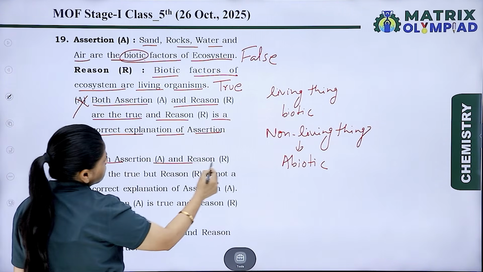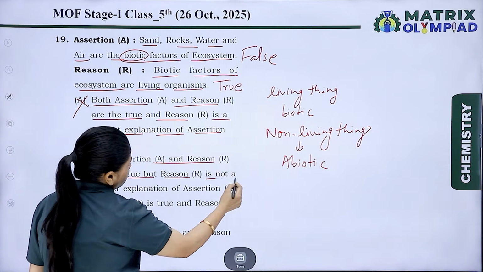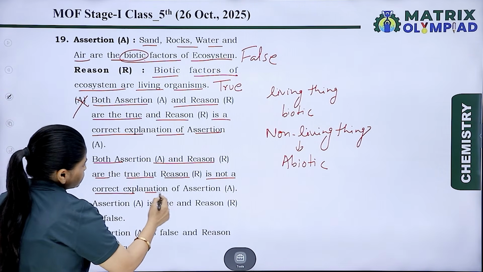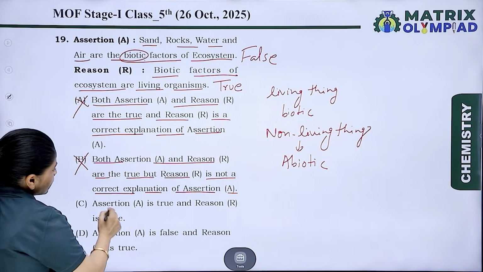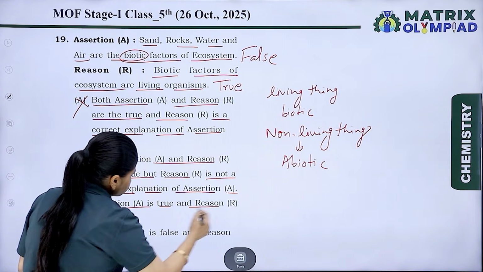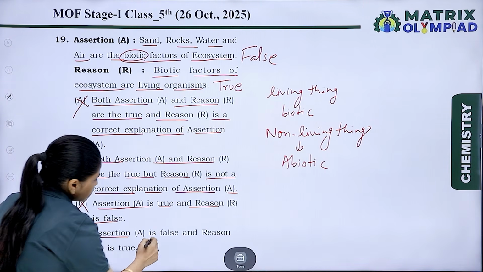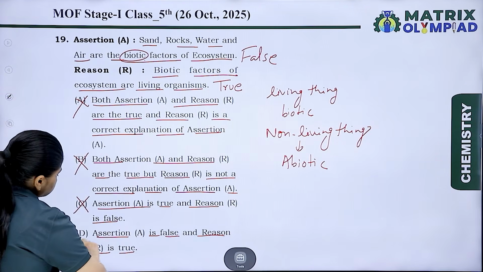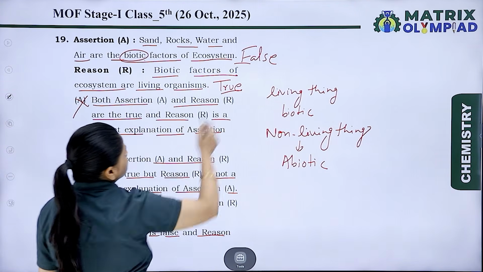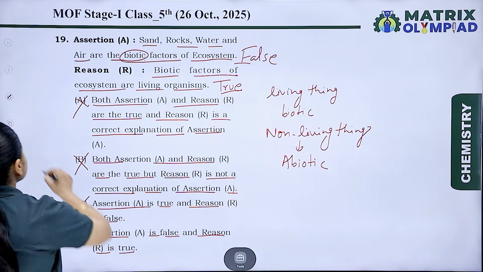Both assertion A and reason R are true, but reason R is not a correct explanation of assertion A. No, this is again wrong. Assertion is true and reason is false. No, this is again wrong. Assertion A is false and reason R is true. Yes, this is the correct option. So the answer is option D.